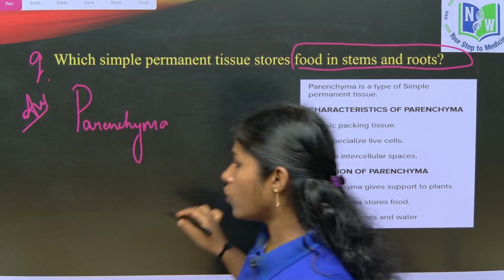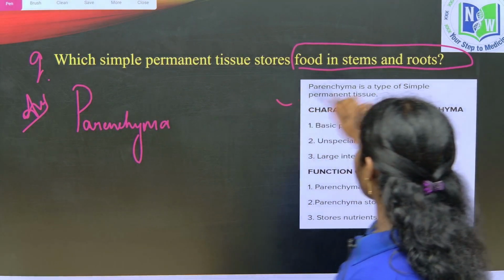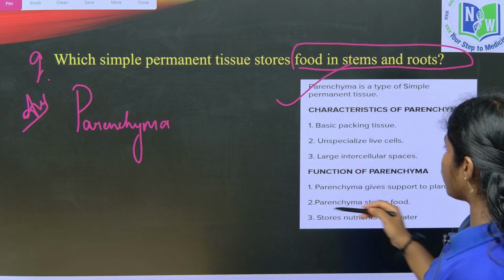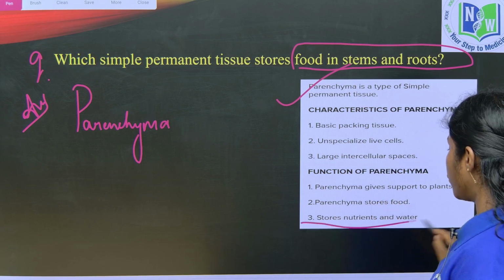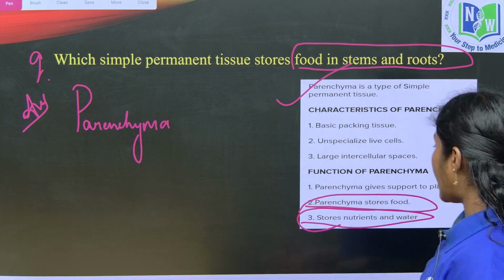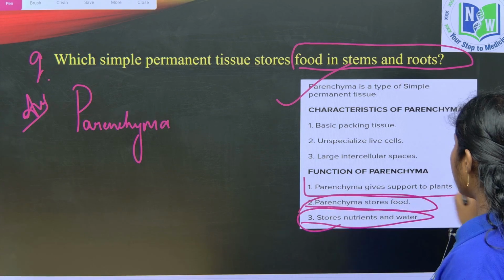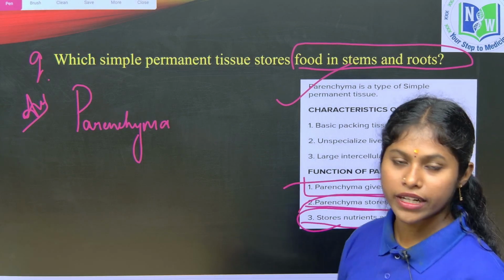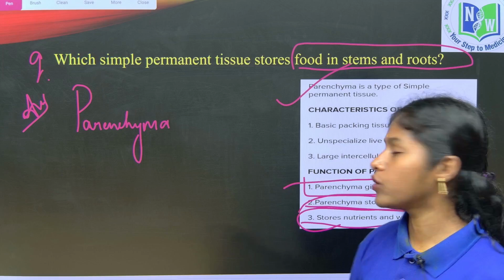Right? So what is the function or characteristic feature of the parenchyma, children? It mainly involves in the storage of nutrients and also water, and also helps support the plant by regeneration when the plant is wounded. So it is helpful in the regrowth.